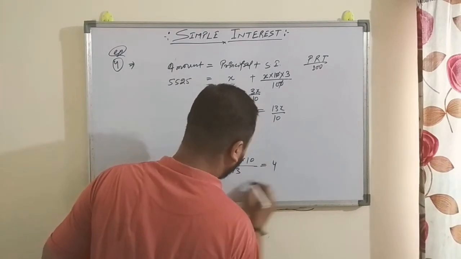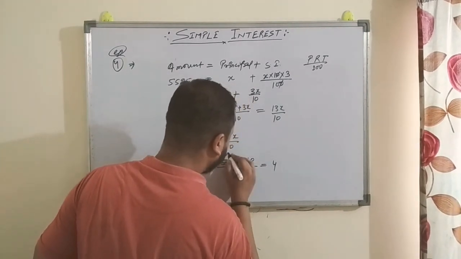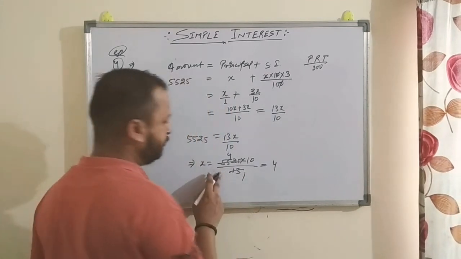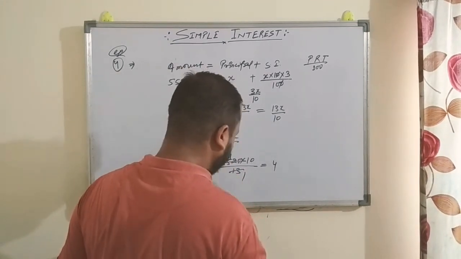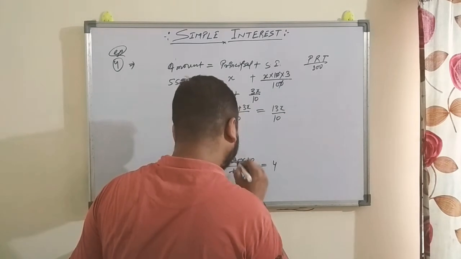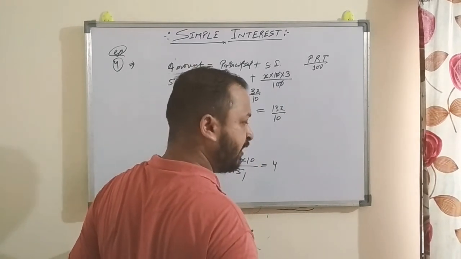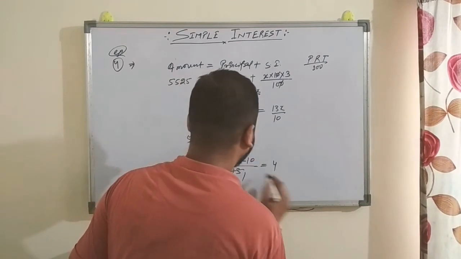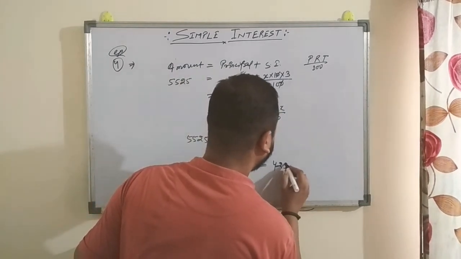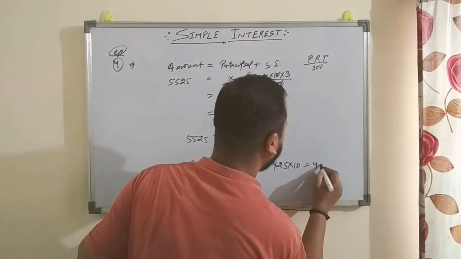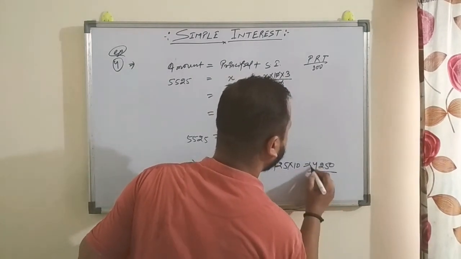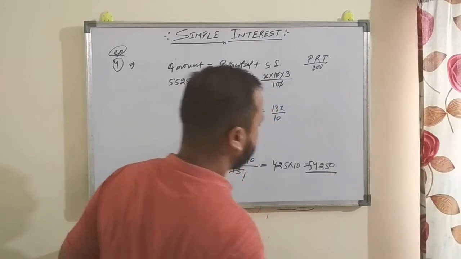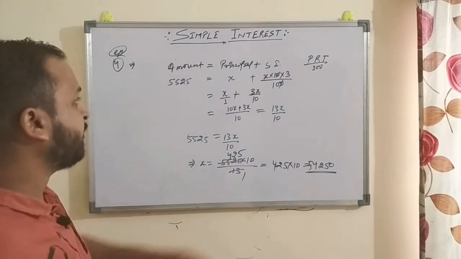So 13 4s are 52, right? 2, so 3, 32. 13 2s are 26. 26 and 6, 65. 13 5s are 65. So here 425 into 10, that is 4250. Right? So this is principal. This is principal or sum.